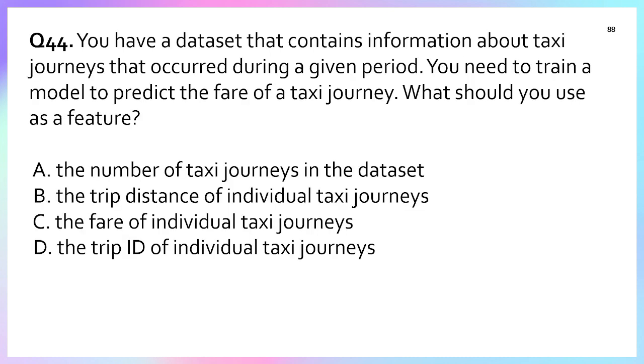Question number 44. You have a data set that contains information about taxi journeys that occurred during a given period. You need to train a model to predict the fare of a taxi journey. What should you use as a label? A. Number of taxi journeys in the dataset. B. Trip distance of individual taxi journey. C. Fare of individual taxi journey. D. Trip ID of individual taxi journey.